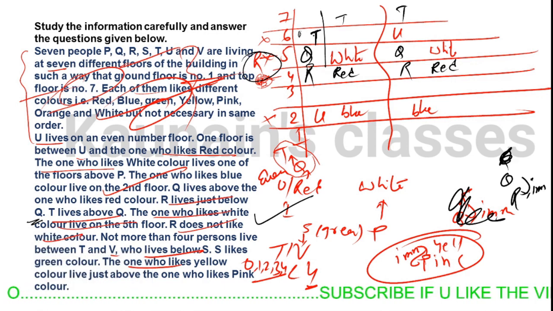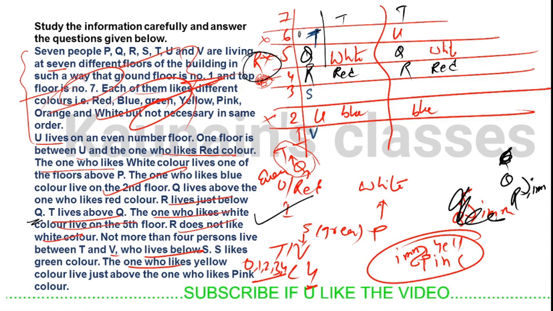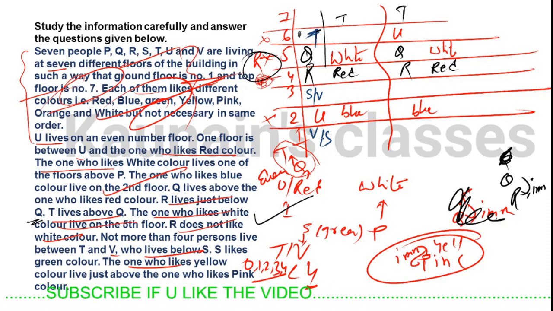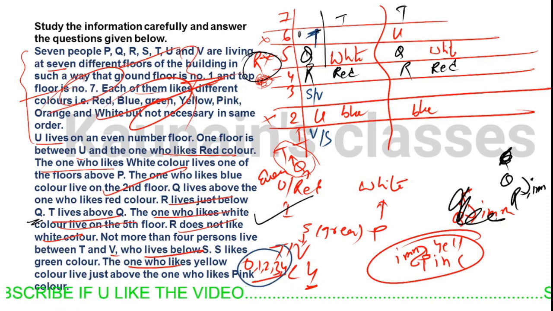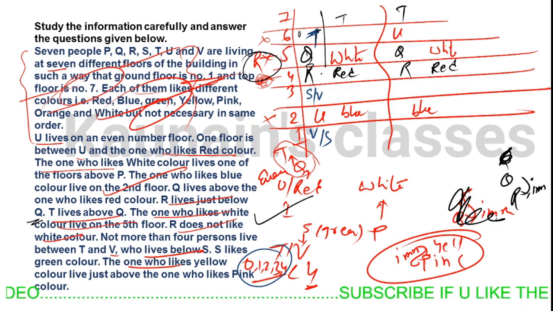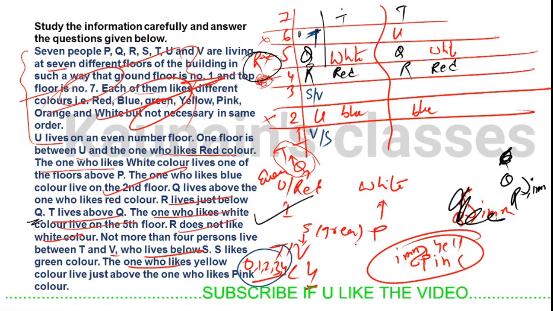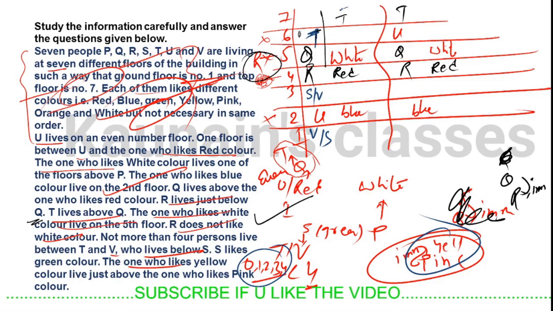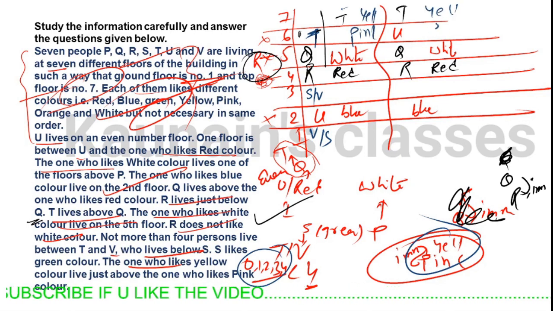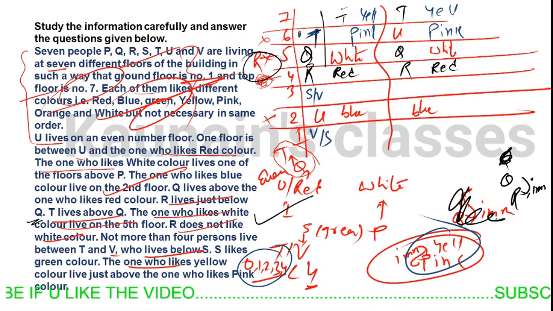Then we have to place S or V here, because we know there is a gap of 0 to 4 between T and V. We know yellow and pink, the two back-to-back positions, will come here, yellow here and pink here, because these are the only two immediate positions that are vacant.